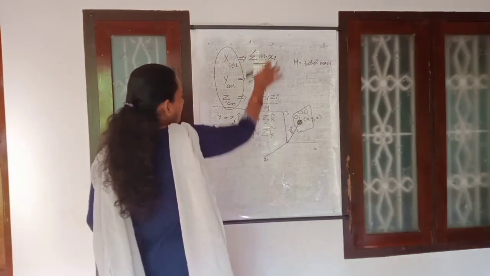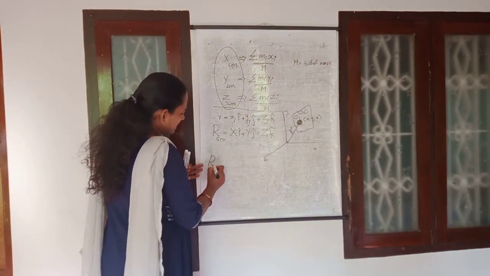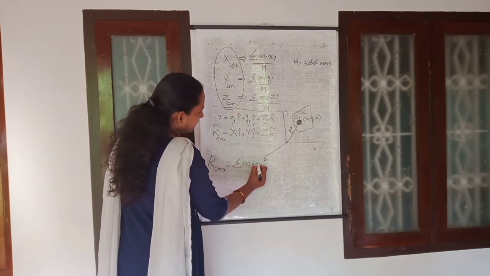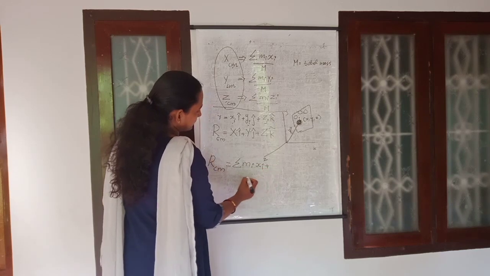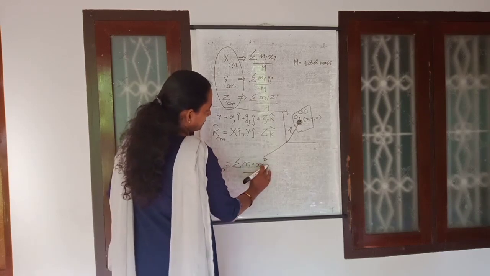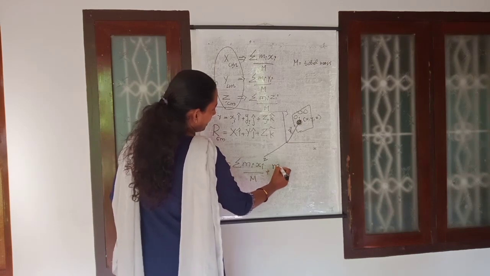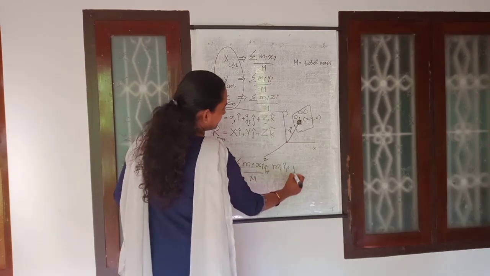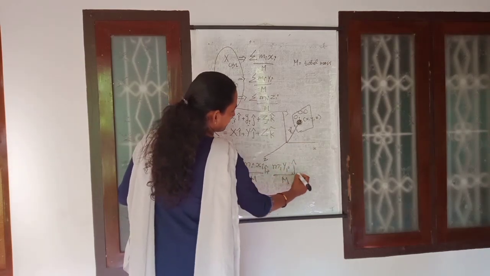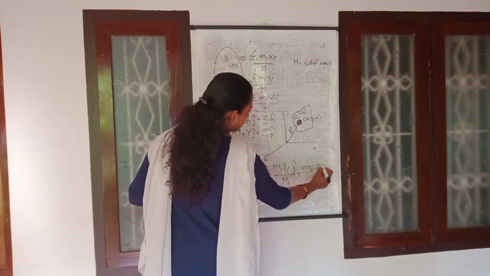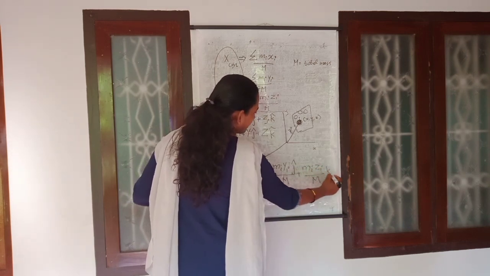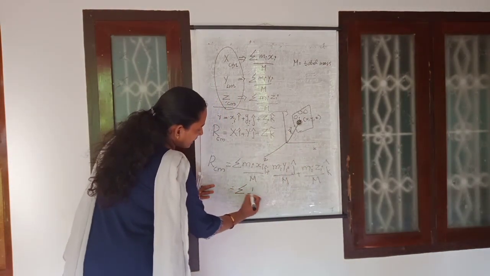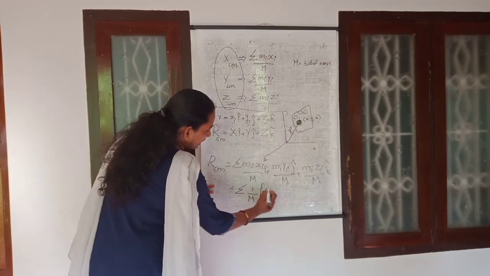So whenever you are treating this one like this, R center of mass is equal to sigma mi into xi divided by M, plus mi into yi into unit vector i will come here, into unit vector j will come here, plus mi into zi divided by capital M into unit vector k. So here sigma is common, 1 by M is common, write that one, and mi is also common.